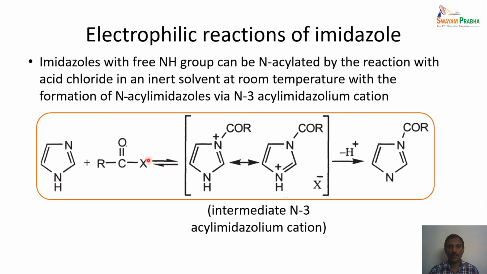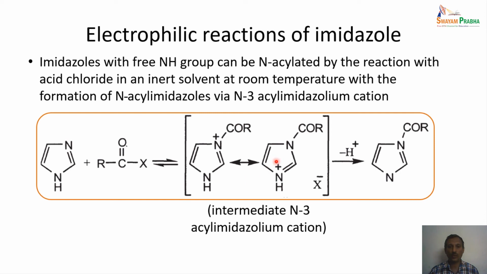Then there is another reaction, which is the reaction with acid halides. In this particular case, when we react imidazole with alkyl acid chlorides, the free NH group is the one which undergoes N-acylation. The solvent used is generally ether or some other inert solvent, and the reaction can be carried out at room temperature. This leads to the formation of N-acyl imidazoles.